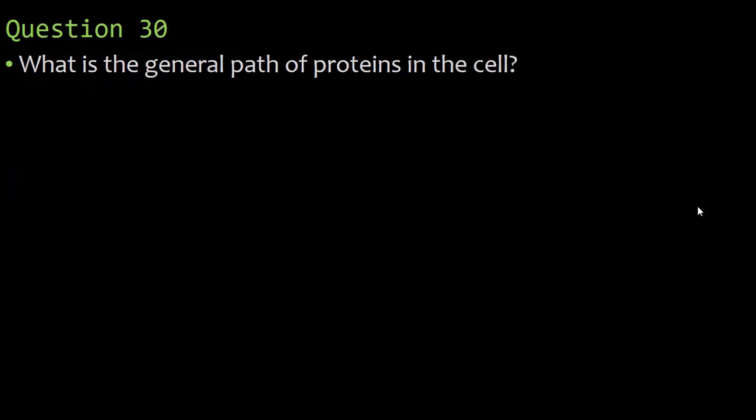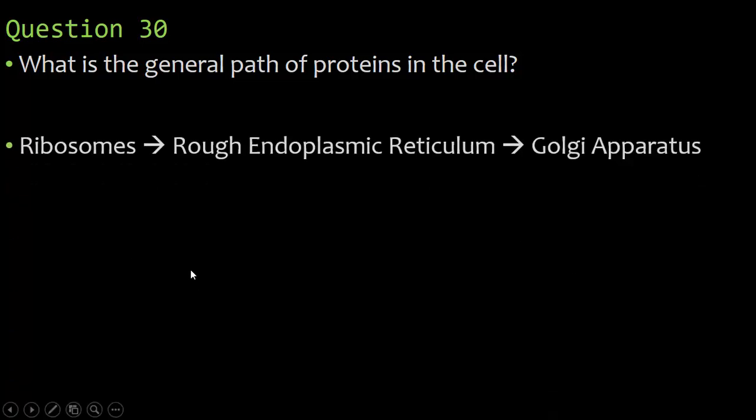All right, number 30, what is the general path of proteins in the cell? There's a general sequence, which is 3 steps. Ribosomes, where proteins begin being made, they get folded up and they go to the rough endoplasmic reticulum where they're all the way folded up. And then they enter vesicles to go to the Golgi apparatus, which is the polishing stage or the final production and making of the protein so it can go to the cell or outside the cell, wherever it's going to be used. So it starts with ribosomes, goes to the rough ER, and then Golgi apparatus.